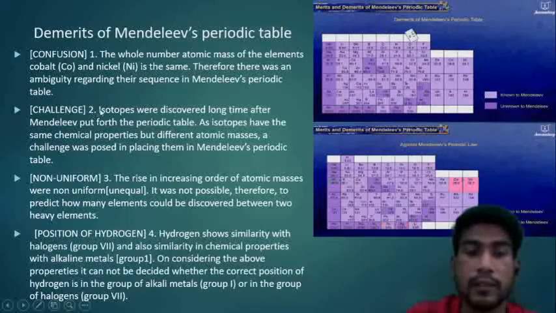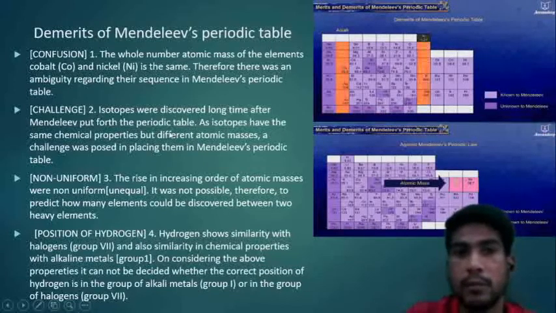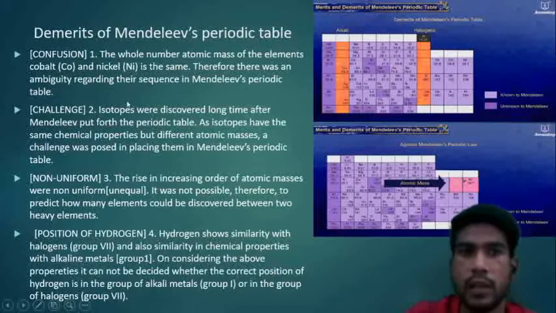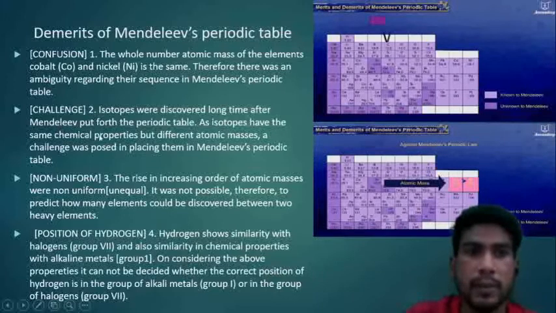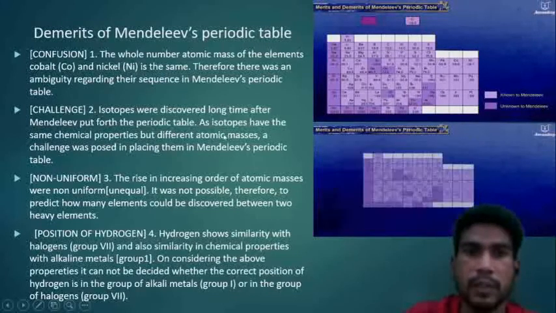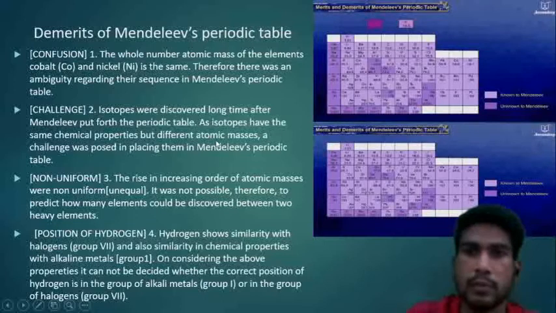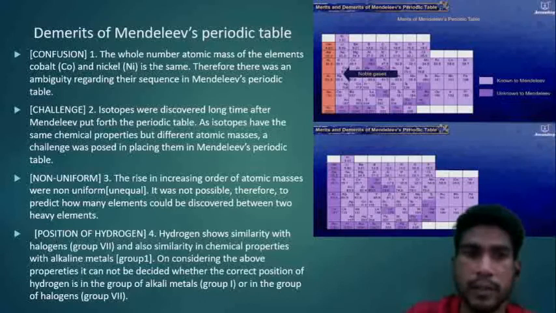Now in point 2, there was a challenge. Isotopes were discovered long after Mendeleev put forth the periodic table. So after a long period of time, I think in the 19th century, isotopes were discovered. So what is an isotope? Isotopes have the same chemical properties but different atomic masses. A challenge was posed in placing them in Mendeleev's periodic table, because they have the same chemical properties but different atomic masses, so it was a challenge for Mendeleev to put them in his periodic table in the correct sequence.